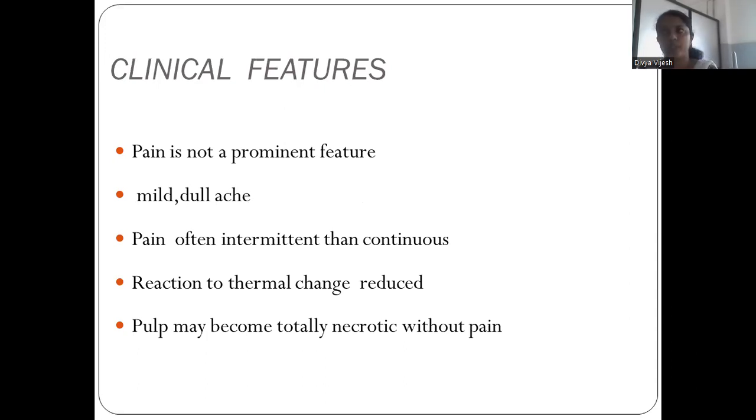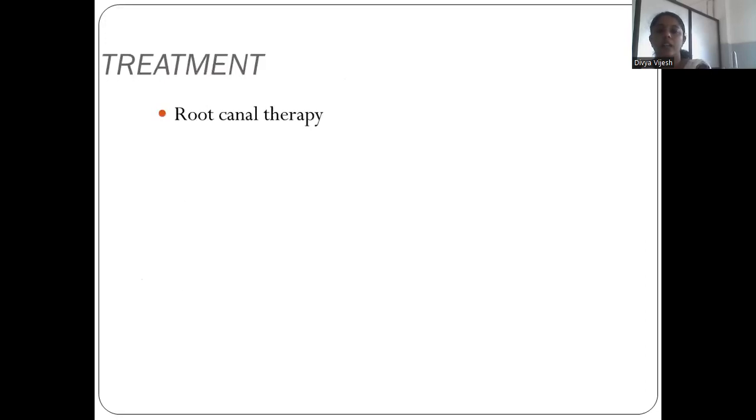In acute pulpitis, pain is a prominent feature, but in chronic pulpitis, pain is not a prominent feature. There is a mild dull ache, and the pain is often intermittent rather than continuous, whereas in acute pulpitis it is continuous. Reaction to thermal change is reduced because the pulp may become totally necrotic, and without a vital pulp there is no pain. And we have to go for root canal therapy.